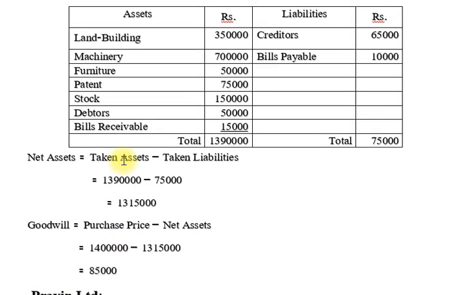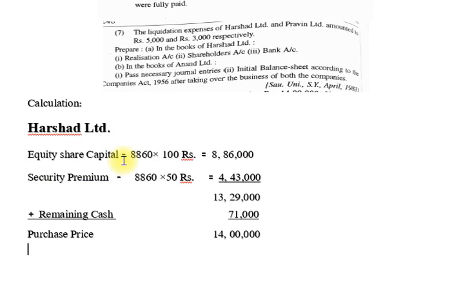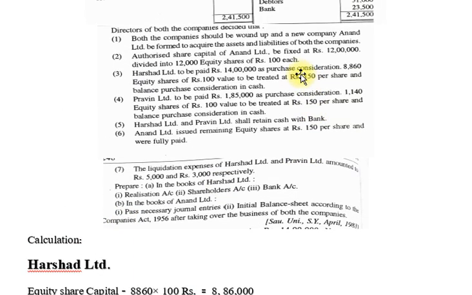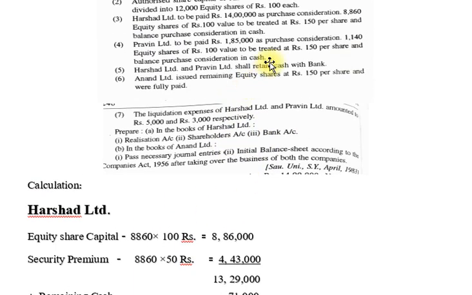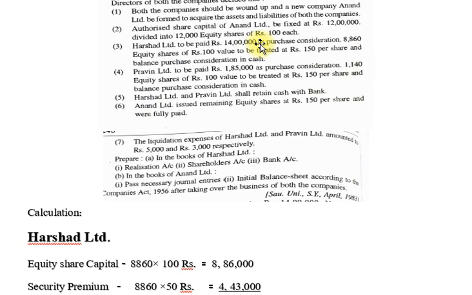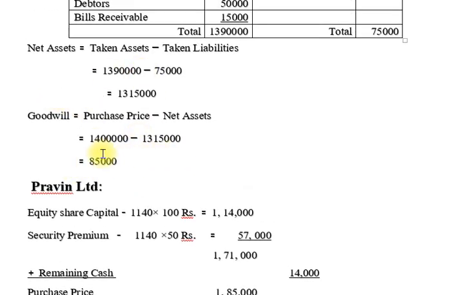Friends, now you may have a doubt: okay sir, which method do we use to calculate this example? So friends, we calculate this example by the net payment method, not the net assets method. Why? Because here the difference is considered in equity shares and cash. So we calculate this example by the consideration method or net payment method. Remember in your mind, friends, because in our example the purchase price is given and then the difference is the consideration. So we use the consideration method. So friends, here we find out our goodwill.